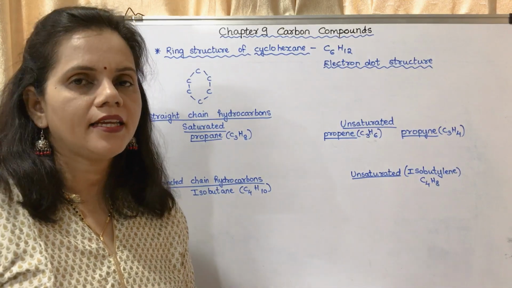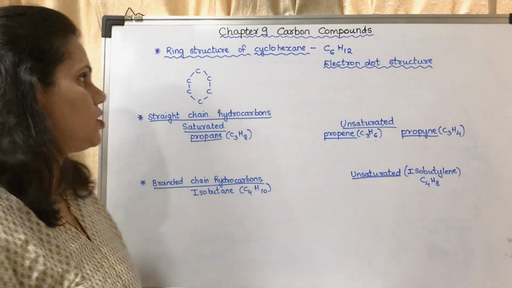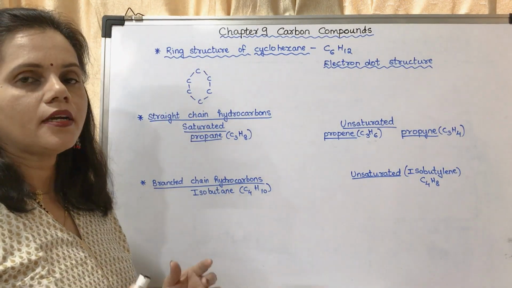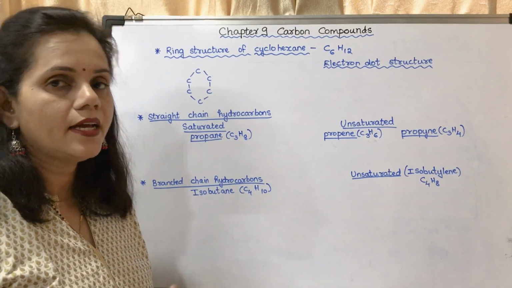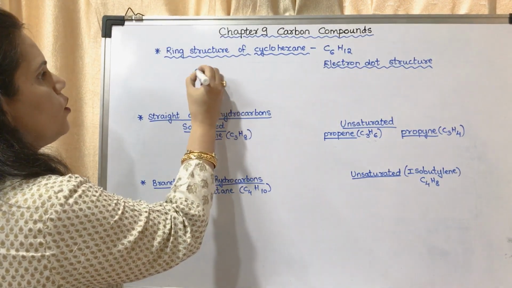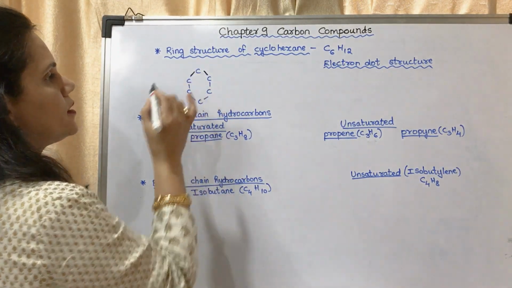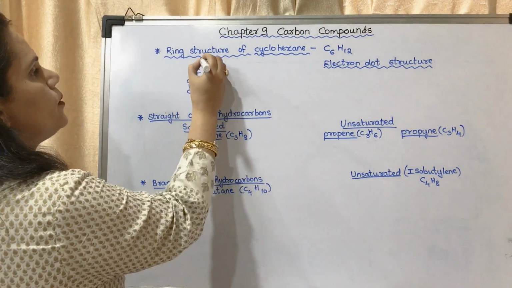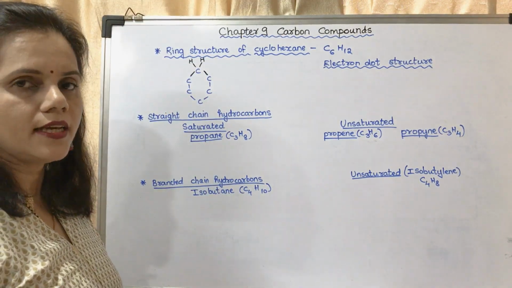Cyclohexane means it is hexane in the form of a cycle. It is a ring structure. You may see I have shown the backbone, the skeleton. This is a ring structure, but you have to note that each and every carbon atom should have 4 lines. Why? Because the valency is 4. So here you may see this is one carbon. It is having 2 lines already, one connected with another carbon and the other connected with another carbon. 2 are left, and at those points it shares electrons with 1 hydrogen each.